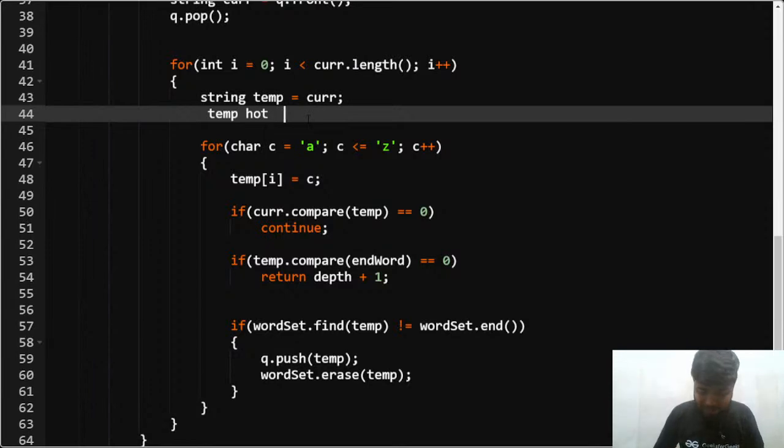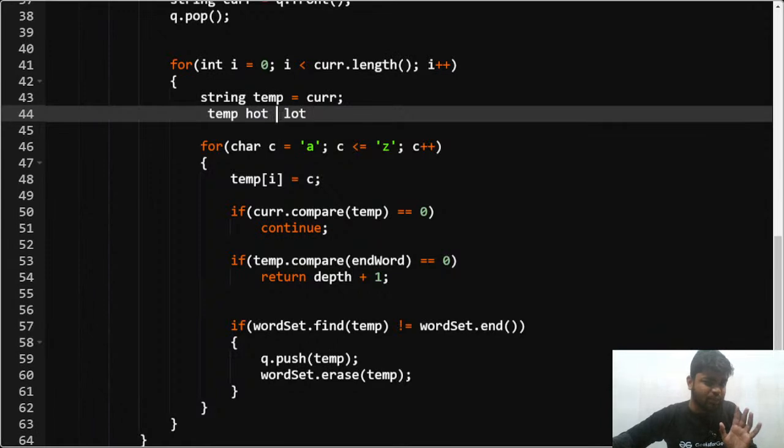So first of all, I'll try to see whether AOT is present or not. Then I'll try to see whether BOT is present or not in the dictionary. Then I'll try to see whether COT is present or not, right? This way I'll try to see. After that, I'll check for the second letter. I'll try to see whether things like lot are present or not. Something like this, I'll try to change in this way.